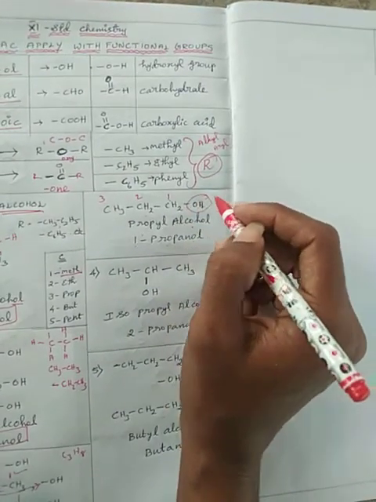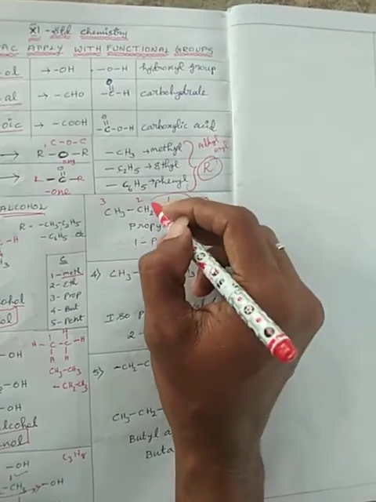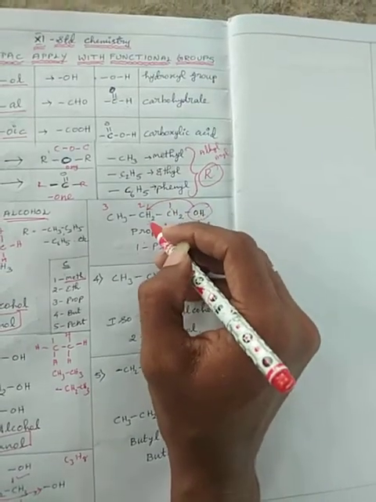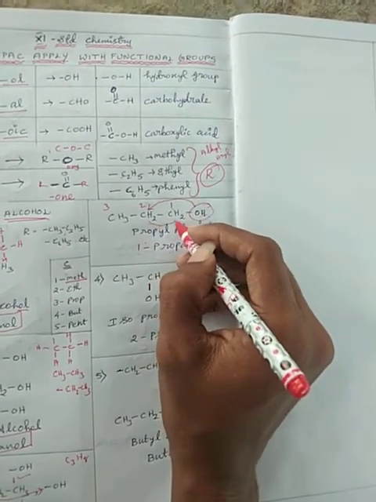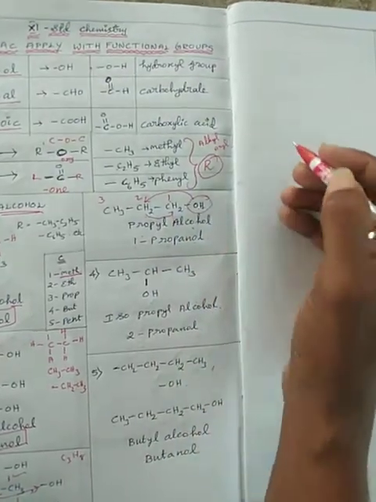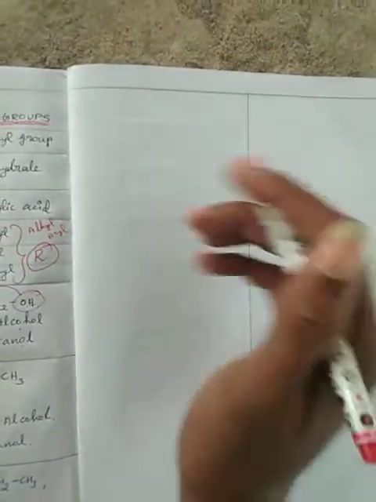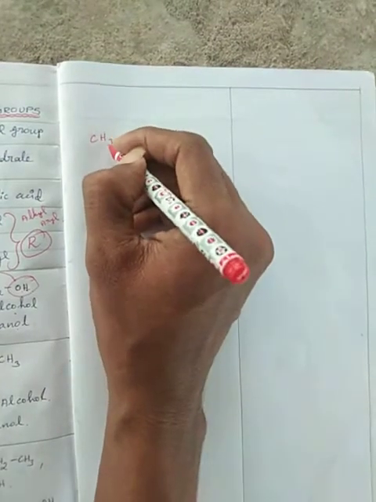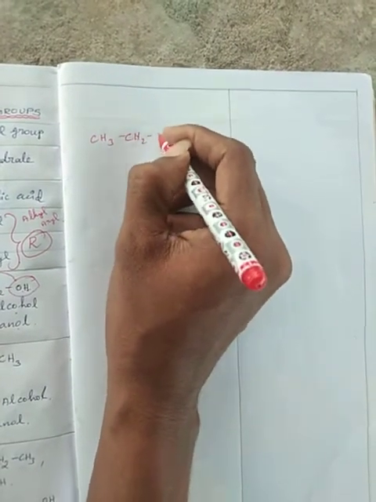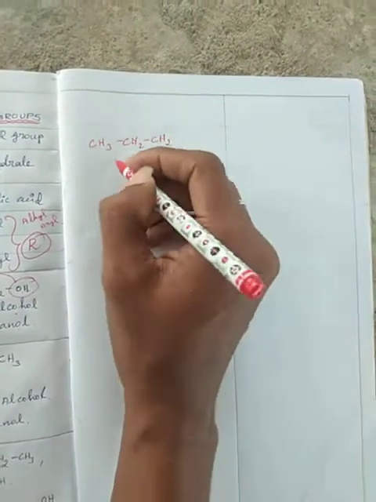The second possibility is attachment at the center carbon atom, where the hydrogen is removed from that carbon atom. Expanding the structure, follow that: CH3 CH2 CH2 is the propyl group.